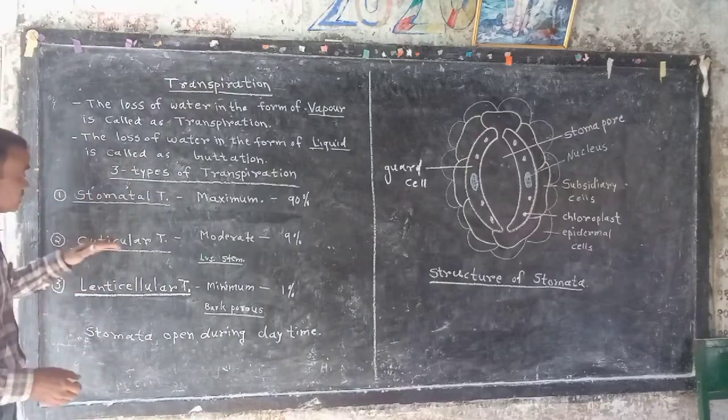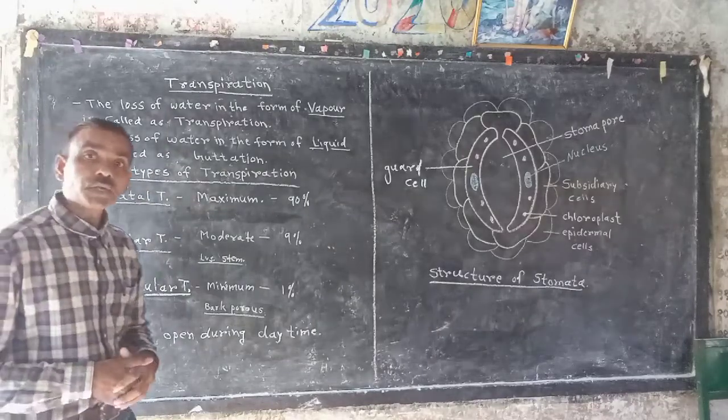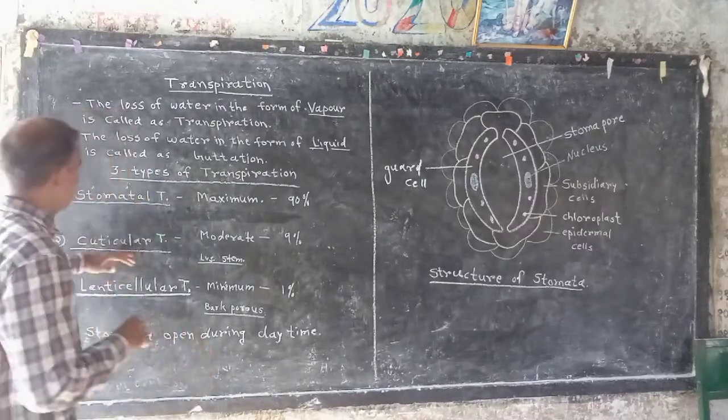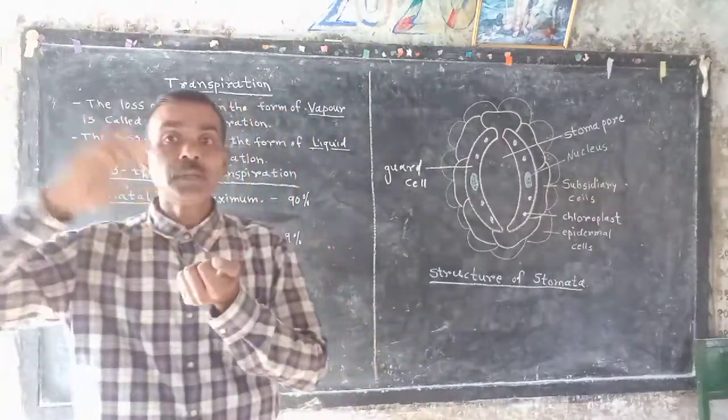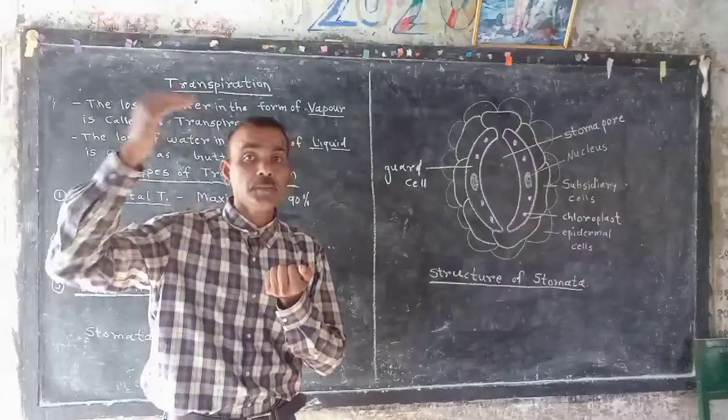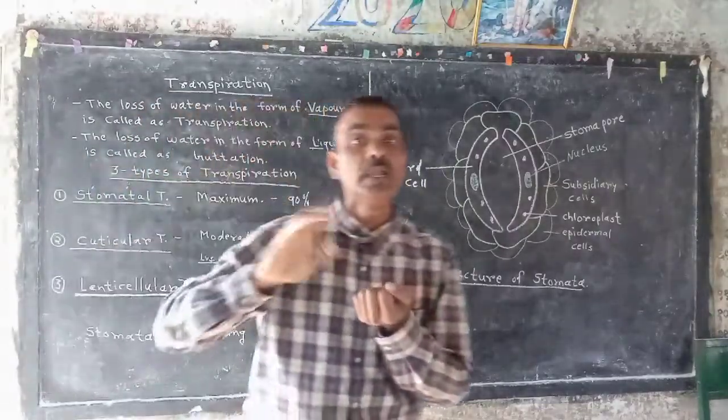Now, the second type is cuticular transpiration. The cuticle is the covering above the epidermis on leaves and stem.